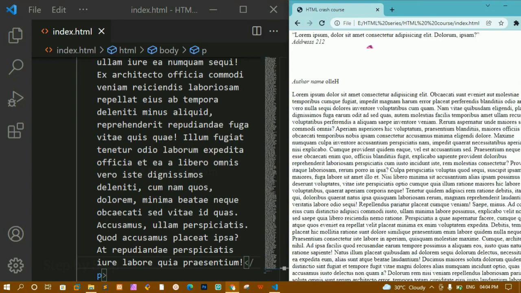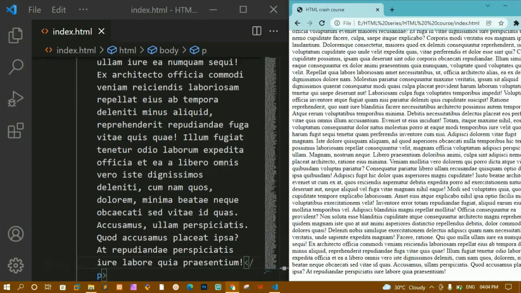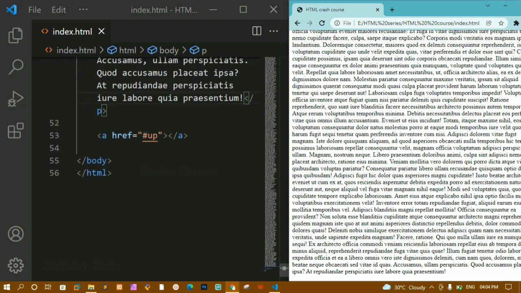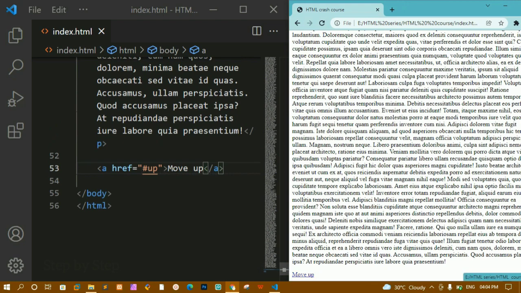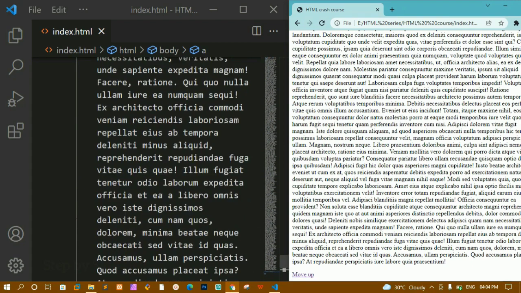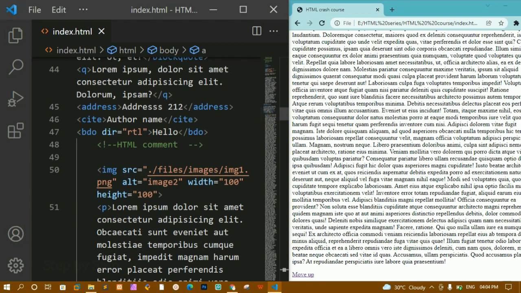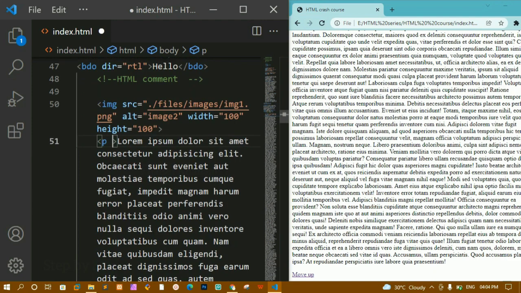I'll refresh this one. Now you can see I have such a long text here. Below this I have this anchor tag, and inside that I have given hash up. Inside this I am going to write move up. I'll save this and refresh this one. Now you can see I have this move up. When I click on this, it is not going to work because I have not added any ID yet. So inside this paragraph I am going to give the ID.